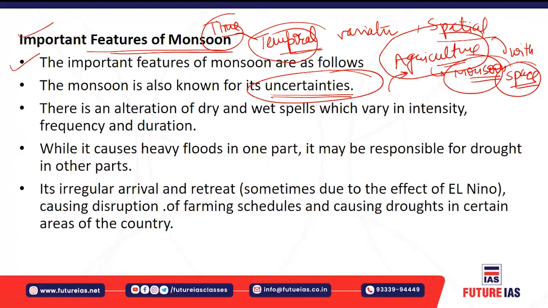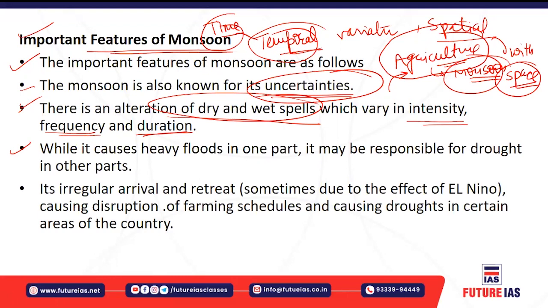Also, in between there is alternation of dry and wet spells, which vary in terms of their intensity, frequency, and duration. This alternation of dry and wet spells affects the intensity, frequency, and duration of the rainfall. Sometimes because of heavy rainfall, heavy floods occur, and sometimes because of dry spells at some places and times, drought-like conditions may occur.